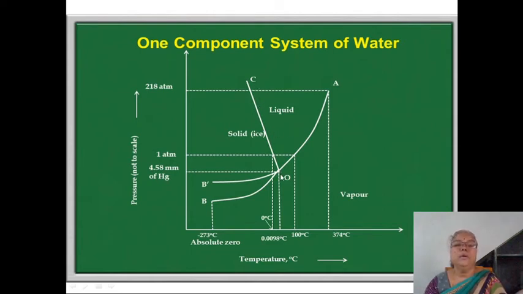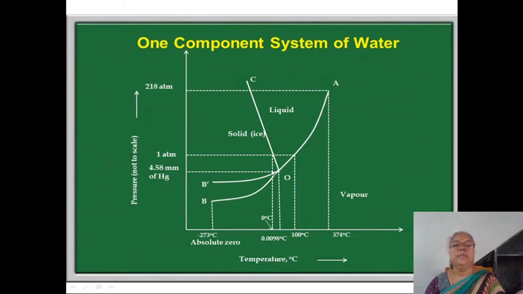Then along this curve OC, two phases are in equilibrium. Here solid is in equilibrium with liquid. That means ice is in equilibrium with liquid. And this OC curve is termed as the freezing curve of water or melting point curve of ice. Then this OA curve is the vaporization curve. That means this liquid will get converted into vapor. And you know, as temperature increases, the vapor pressure also increases.